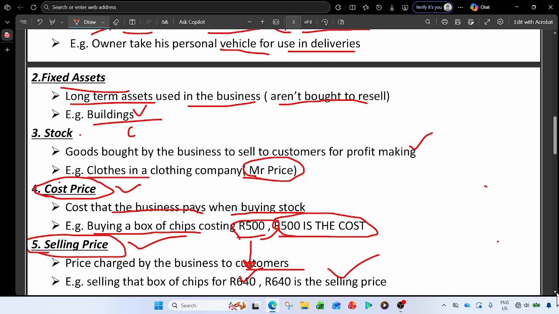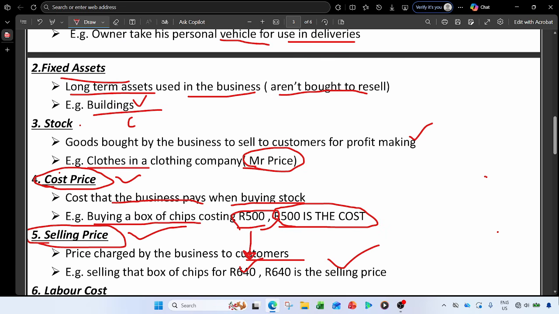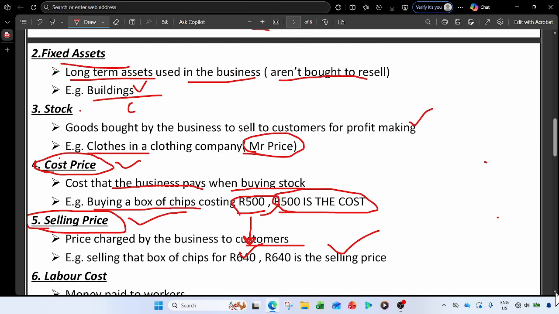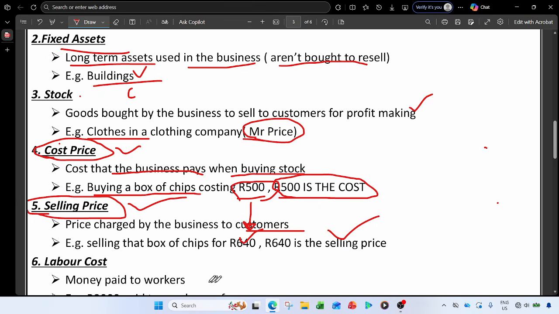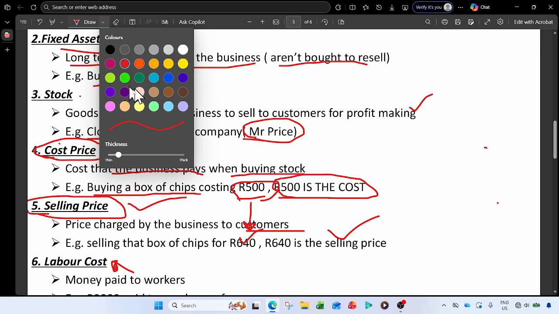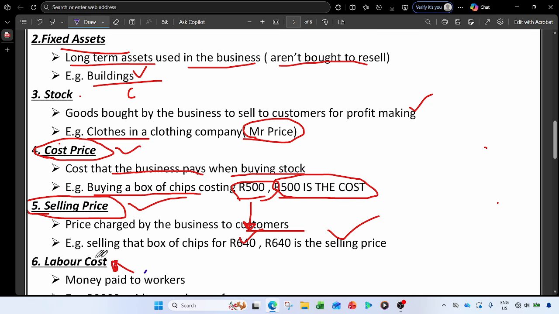So let's come to another concept, which is the labor cost, right? This is the money, because there are workers that are working in the business, so we need to pay them. That money paid to workers is called a labor cost. And there is something that you have to notice. Money that is paid by the business always has that cost, but what they receive always has a price.